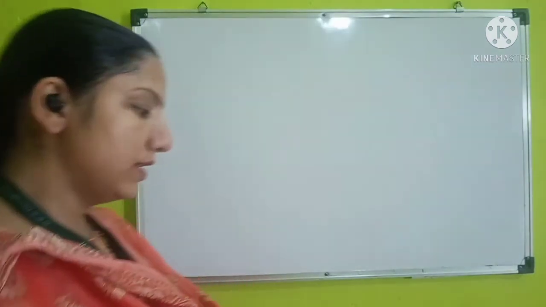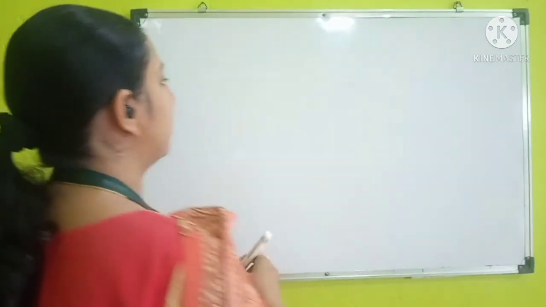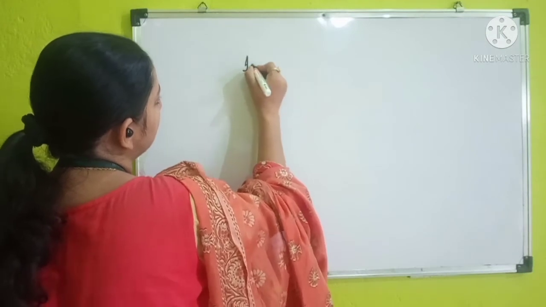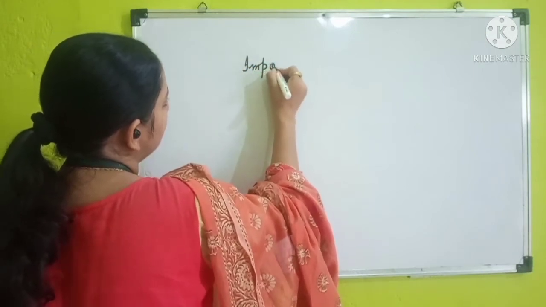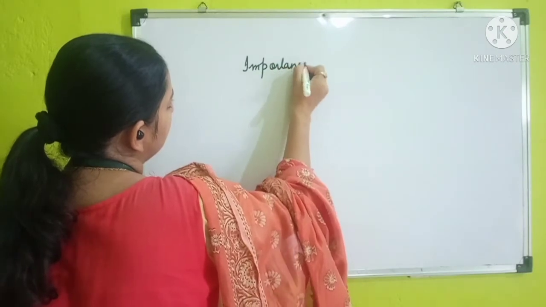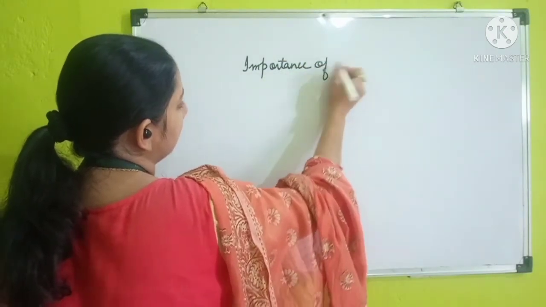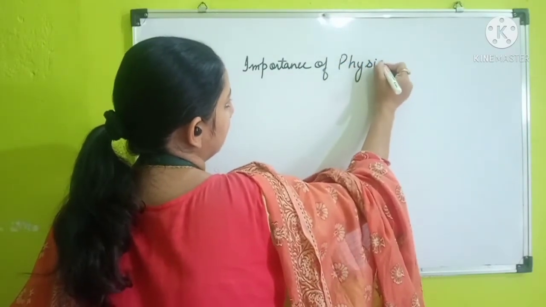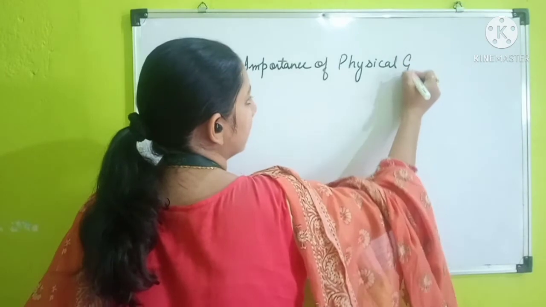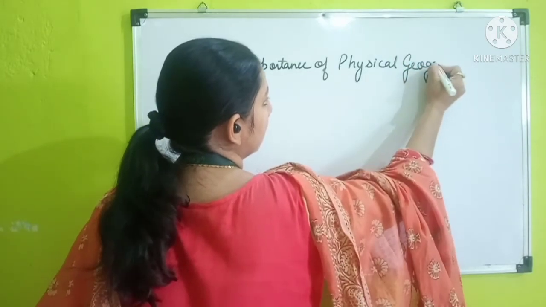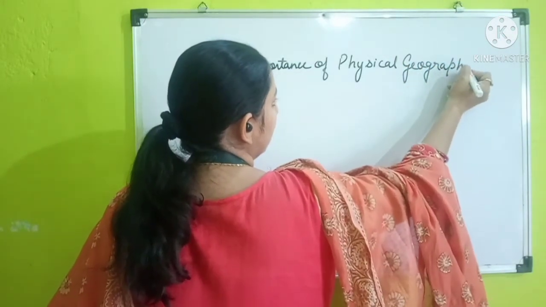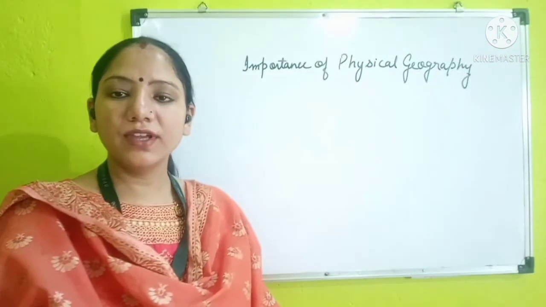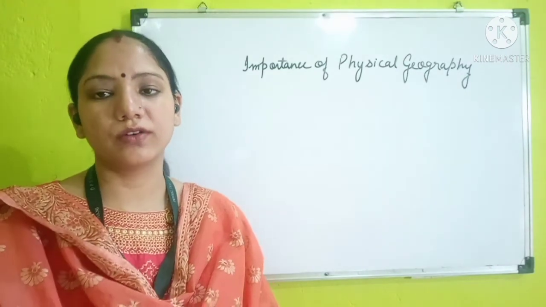So here we will see our next topic, which is an important part of the book, that is the importance of physical geography, meaning why we are going to study physical geography.